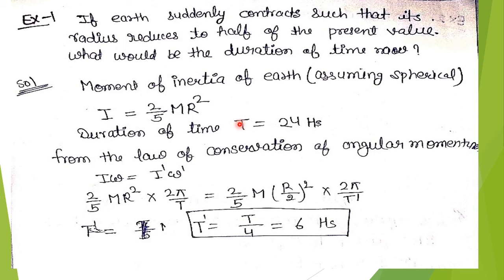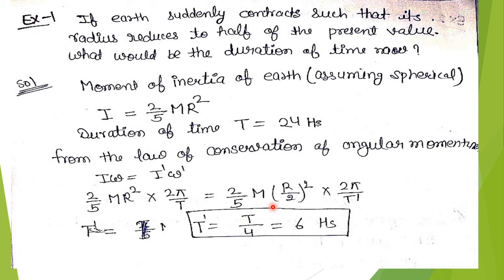From the law of conservation of momentum, I omega equals I dash omega dash. The value of I is 2 by 5 m r square, into 2 pi by t, which is omega. I dash, according to the question, is 2 by 5 m, and the Earth contracts its radius to r by 2, so we write r by 2 whole square, and also 2 pi upon t dash, because we have to find this t dash after contraction.